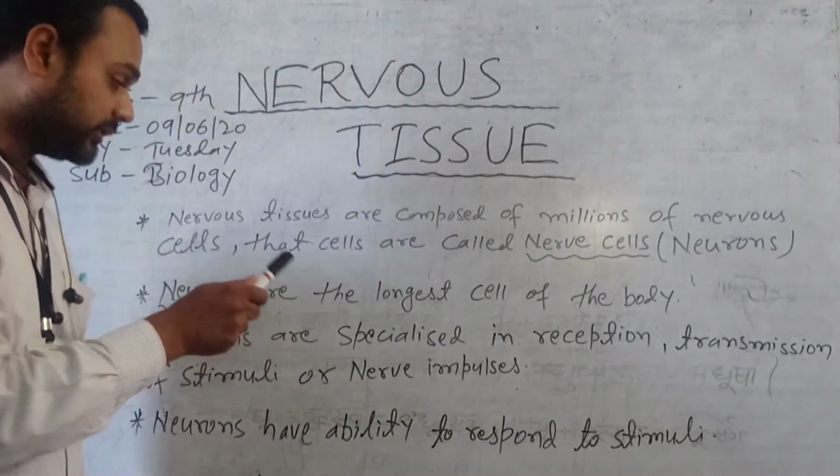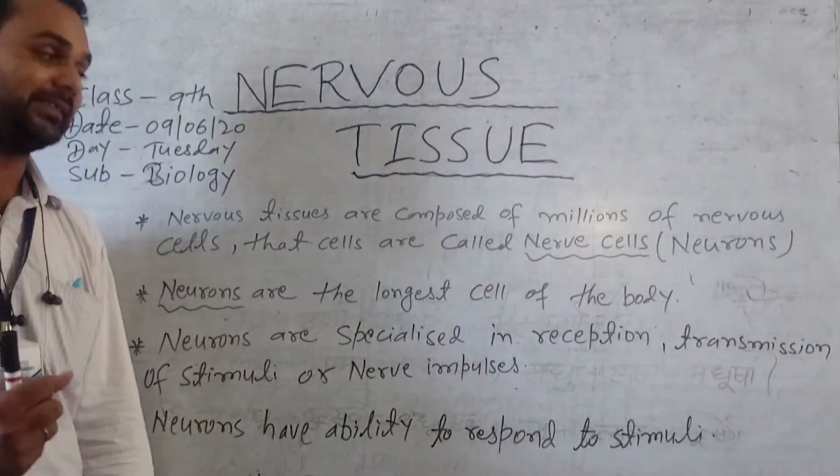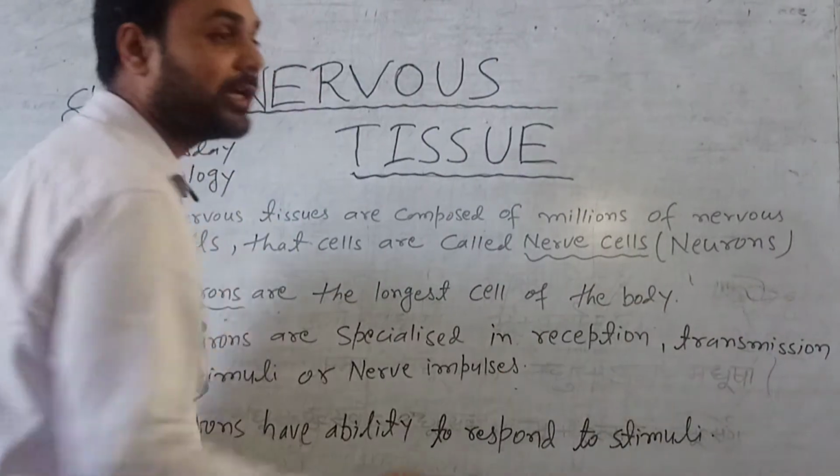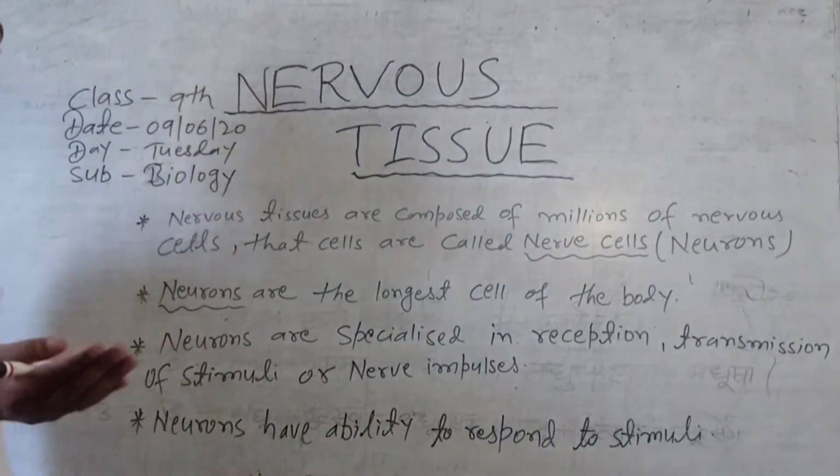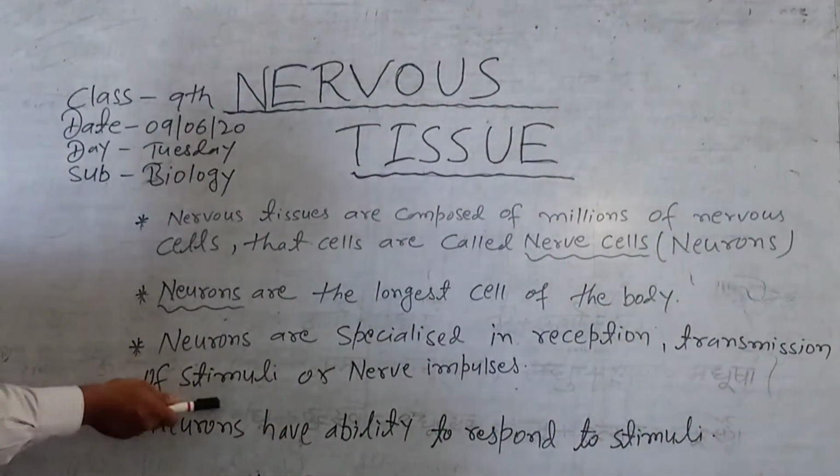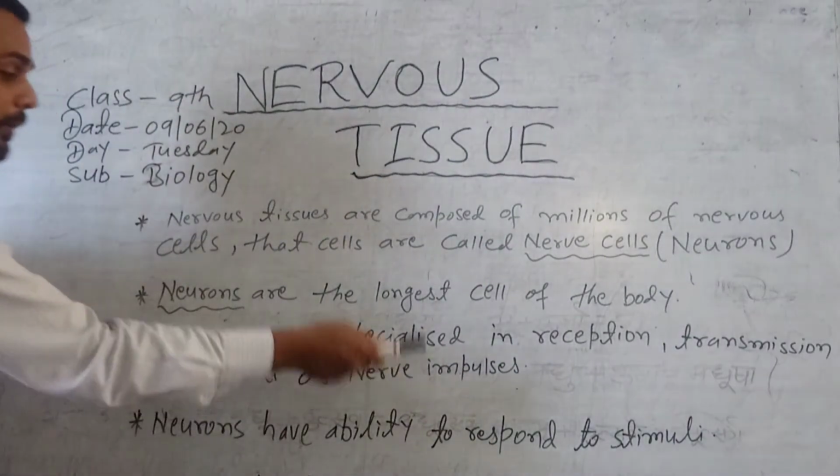That means the neurons identify the messages, and transmission also. That means it transmits the messages. The messages are in the form of stimuli or in the nerve impulses.